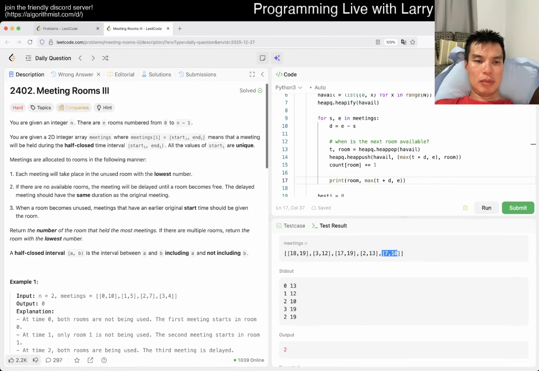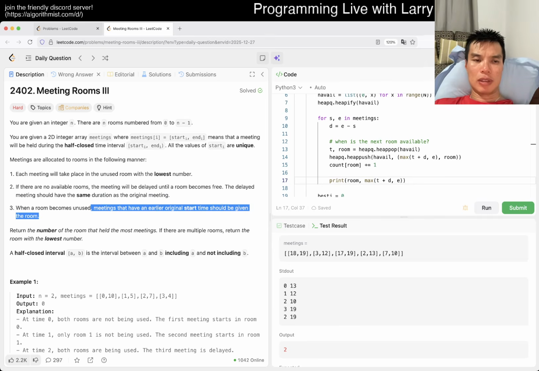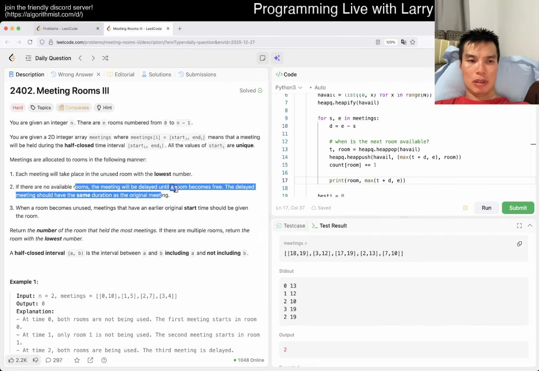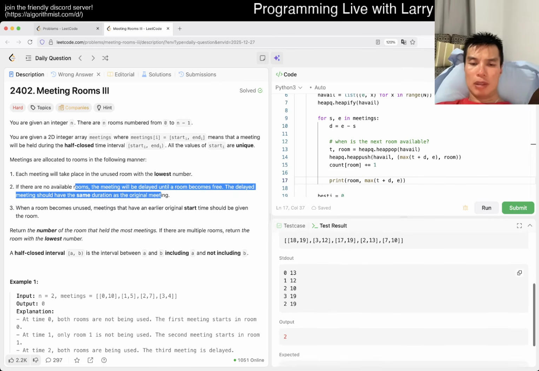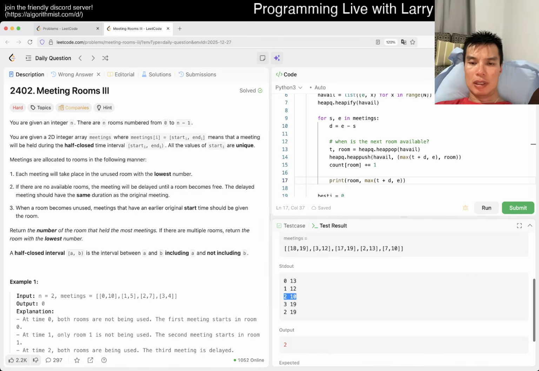Wait, did I mess up? I think I messed up the delay part. No, this should be right because we wait until the next room is available. Right? Yeah. And it's first in, first out. Okay, maybe I'm confused. So now this one has this one. And then at time 10,